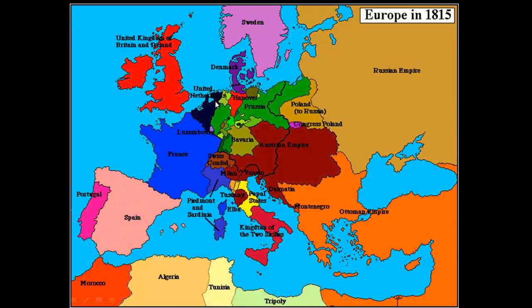They're going to create a united Netherlands in the north, uniting the Netherlands, Belgium, and the tiny country of Luxembourg. Along the eastern edge of France, Prussia is going to be given some territory. And along the southeastern edge of France, Austria is going to be given some territory. Basically outlining France with strong countries, not allowing anything like Napoleon to happen again.